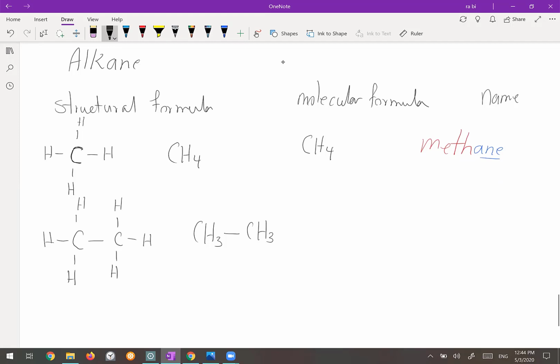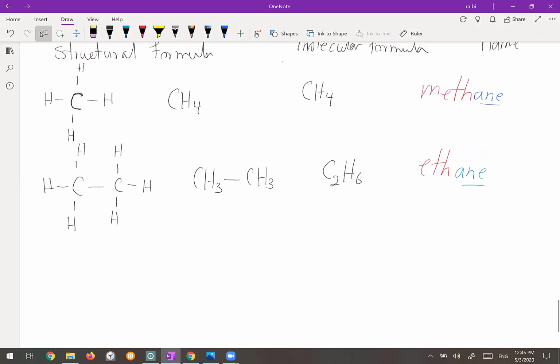Okay. So what would be the molecular formula for that? C2H6. Exactly. I have 2 carbons, 6 hydrogens. The molecular formula for that is C2H6. This member is called ethane. ETH and ANE because it's alkane. Let's go to the third member in this group.